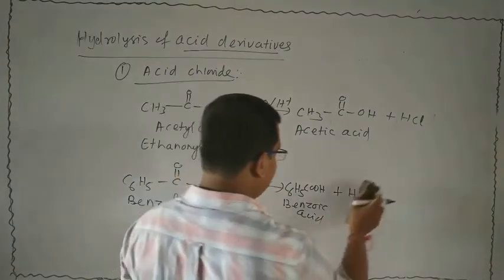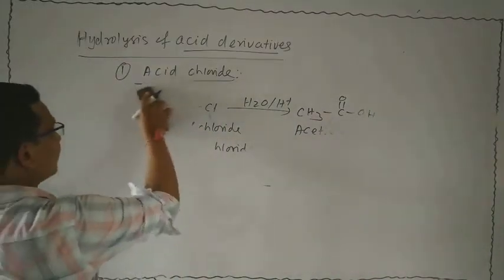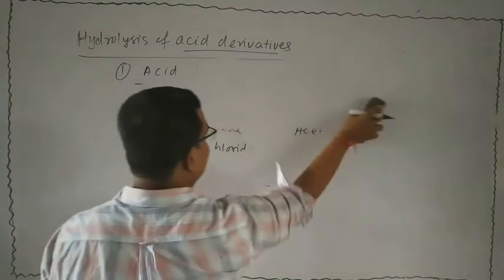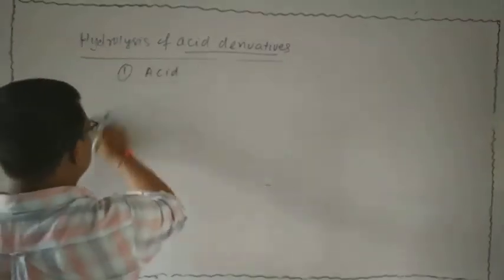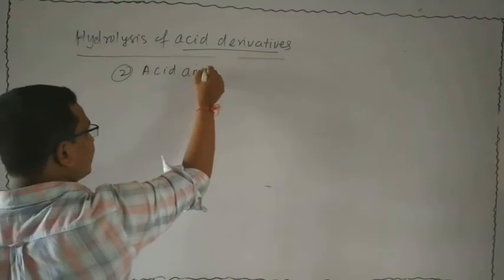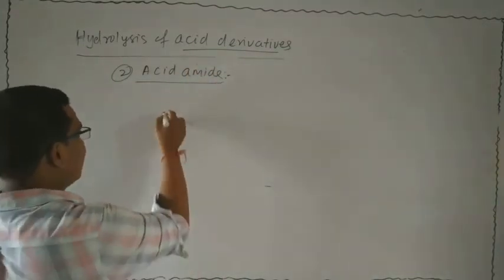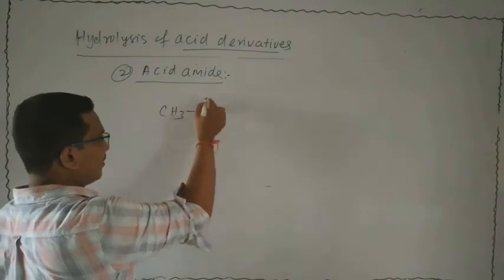Next I will discuss another acid derivative. Suppose we take acid amide. Second is acid amide. Take an example of acid amide, suppose acetamide.